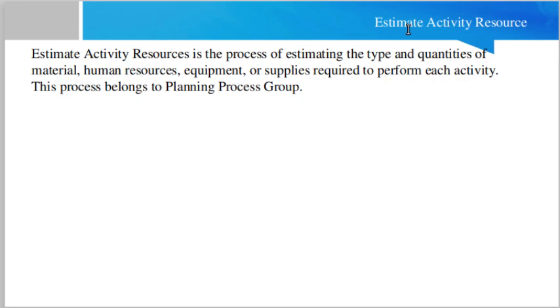Estimate Activity Resources is basically a process in the project schedule management knowledge area. We have taken this topic from the PMBOK guide, the Project Management Body of Knowledge, which is the standard of project management. Estimate Activity Resources is the process of estimating the team resources and the quantities of materials, human resources, equipment or supplies required to perform each activity. This process belongs to the planning process group.